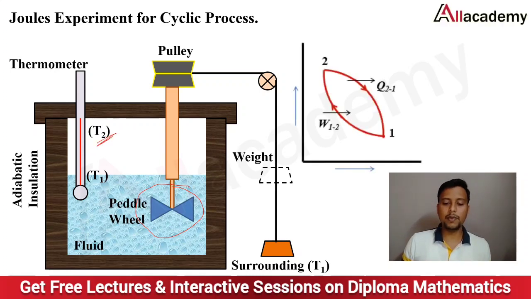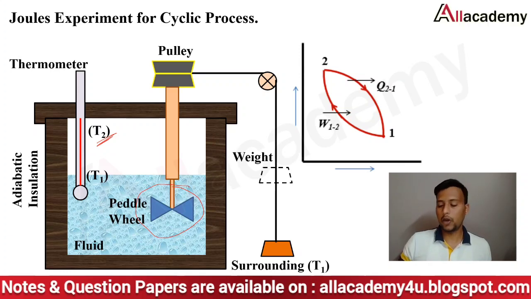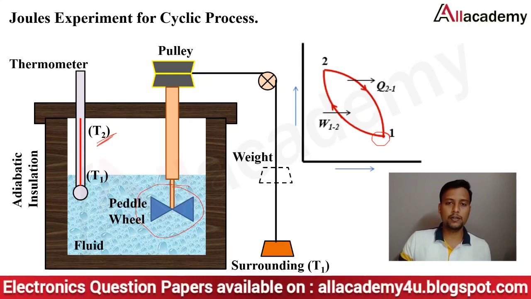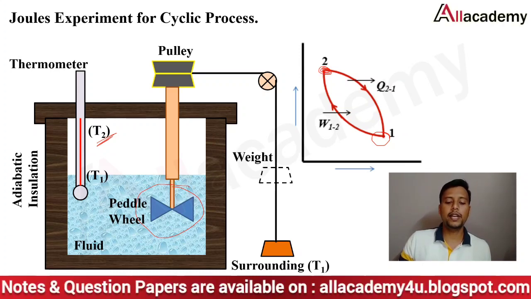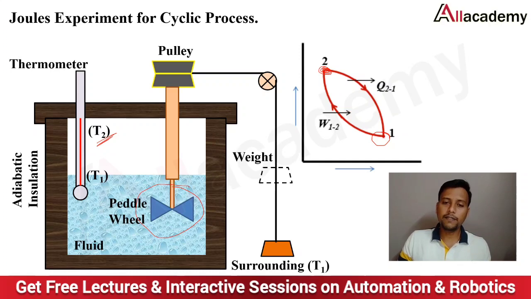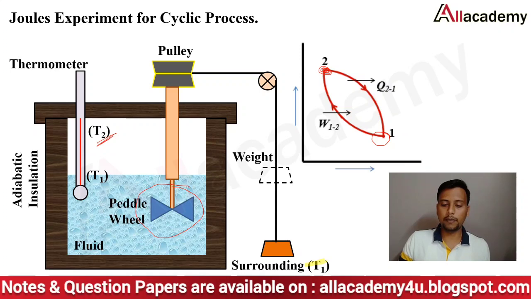Now this can be given in a generalized plot. Let us assume the system at its initial condition is at state 1. When work is done on this fluid, the system changes to state 2. Now if I remove this insulation, as I already said, this is an adiabatic insulated container, the fluid will again attain the room temperature. You can see the heat interaction, the heat is coming out, so it will come back to its original position.